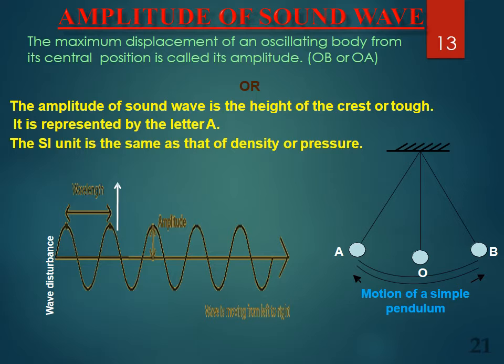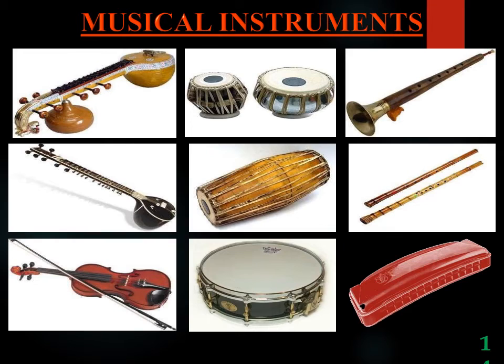Amplitude of sound wave. The maximum displacement of an oscillating body from its central position is called amplitude. The amplitude of a sound wave is the height of the crest or trough. It is represented by the letter A. The SI unit of the same is that of density or pressure.